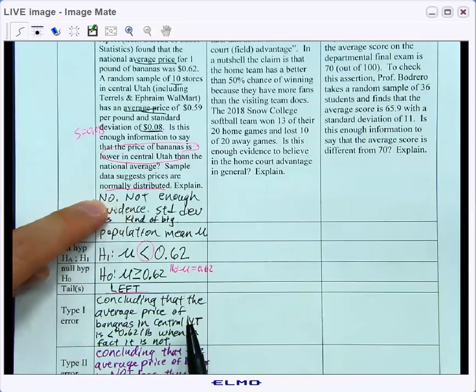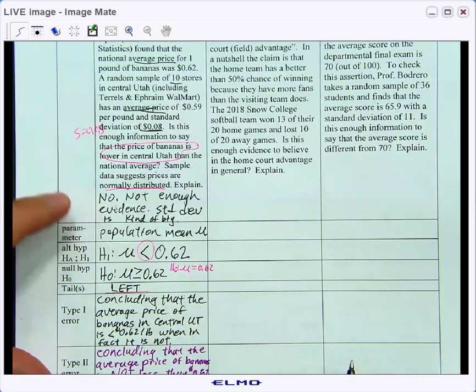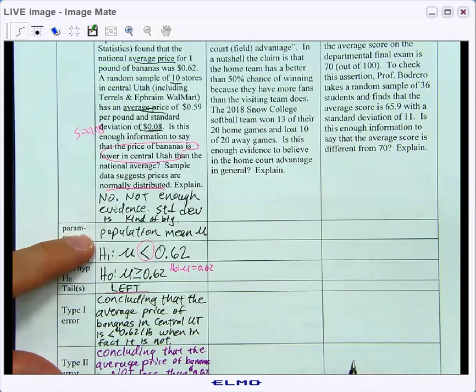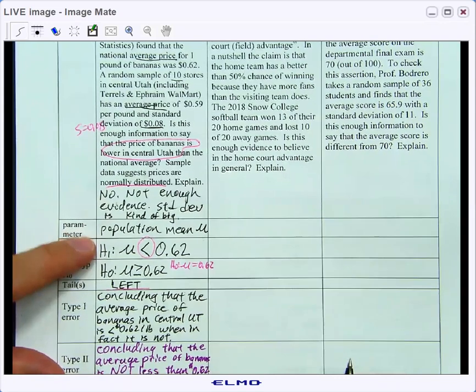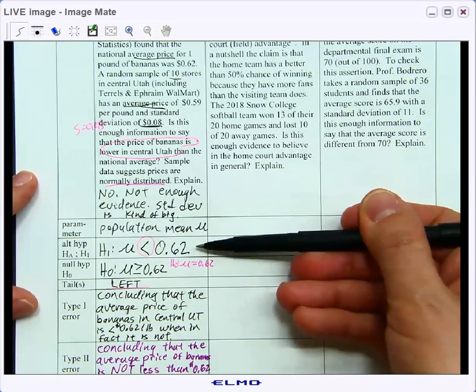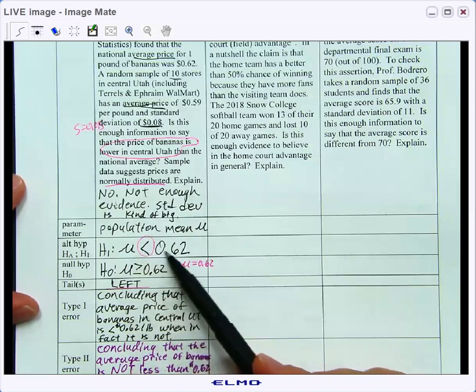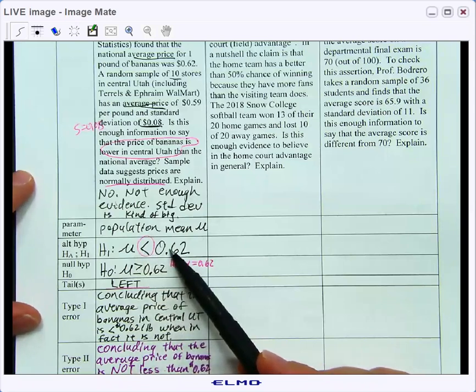We had a conjecture at the beginning. It's kind of like people making a guess about the court case before they hear all the evidence. But the parameter we're dealing with here is the population mean, mu. The claim that we're putting on trial, in other words, the alternate hypothesis, is that the average price of bananas in all of central Utah is less than 62 cents per pound.